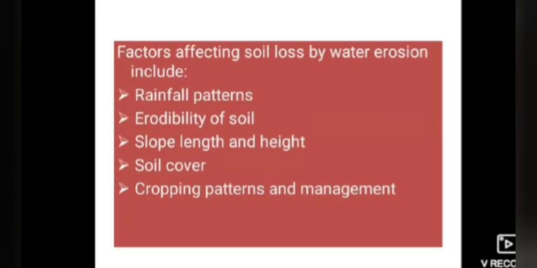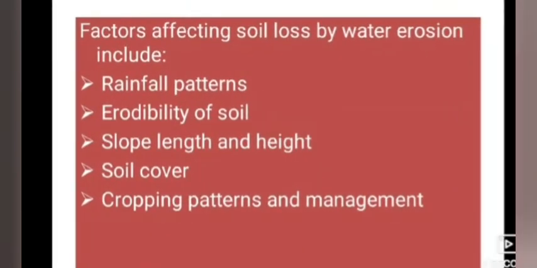Okay. After that, factors affecting the soil loss by water erosion include rainfall patterns, erodibility of soil, slope length and height, soil cover, cropping patterns and management. Each and every factor of the following will affect the soil loss due to water erosion.